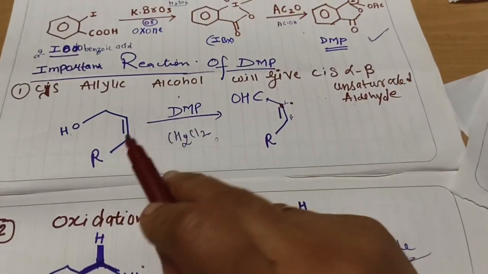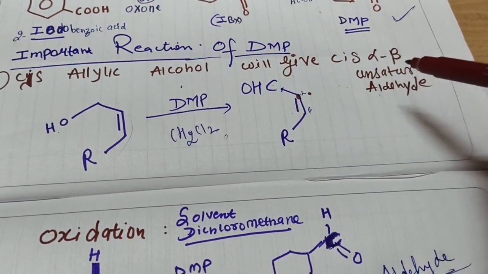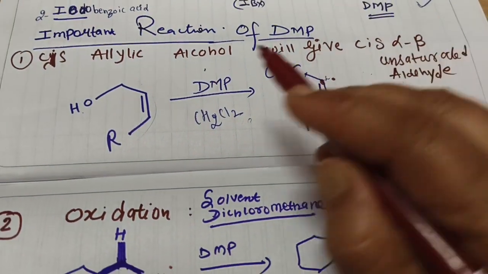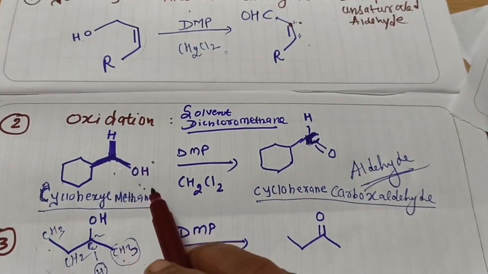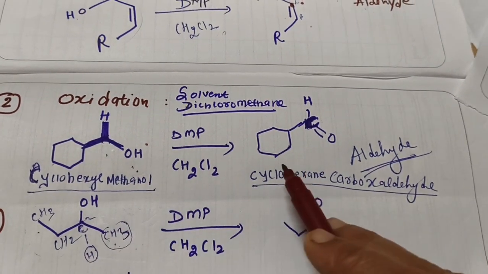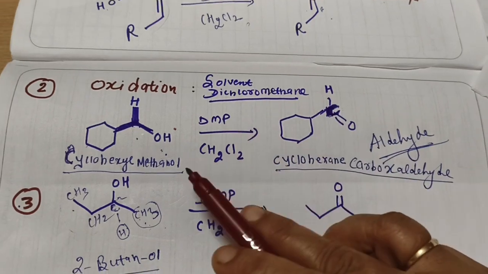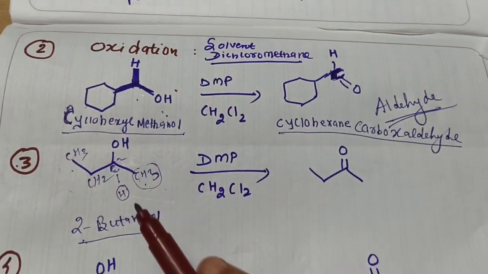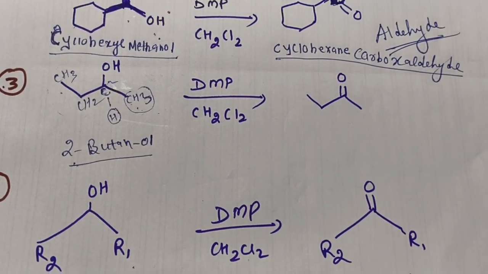So I hope the reactions are simple. Once again you can see, the first reaction: the cis allylic alcohol will give you the cis alpha beta unsaturated aldehyde. It is primary, so you will get an aldehyde. Again a primary alcohol, this is cyclohexyl methanol, so you will get cyclohexane carboxaldehyde, because it is primary, so directly an aldehyde is obtained. Secondary, you will get a ketone. Again, a secondary example, you will get a ketone here.